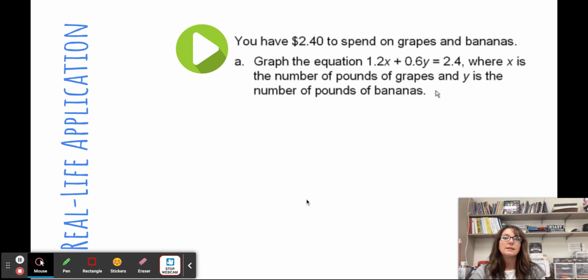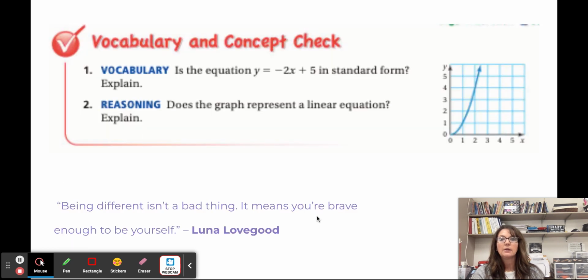All right, this doesn't have graph paper, so I'm not going to do this on here, but if anybody has any questions or you want to watch this video in class, we can definitely do that as an extra example. So it's time for the vocabulary and concept check. Please select one of the 2. So there are 2 choices. Make sure that you're identifying which one you're doing and give me a thorough explanation.